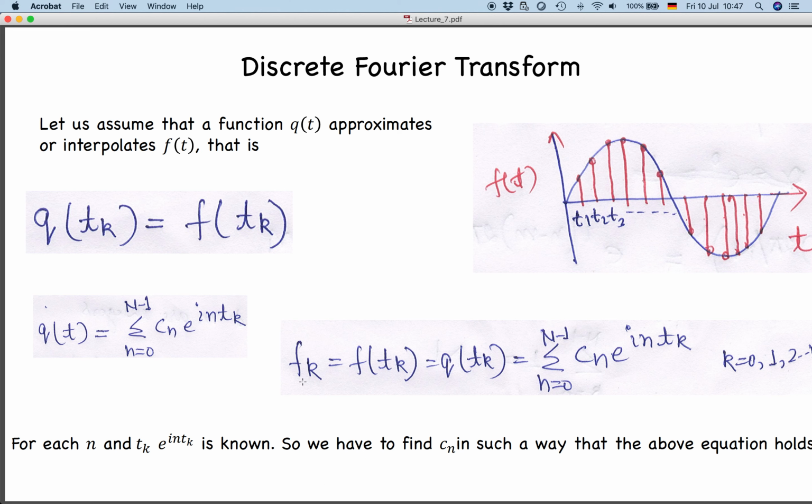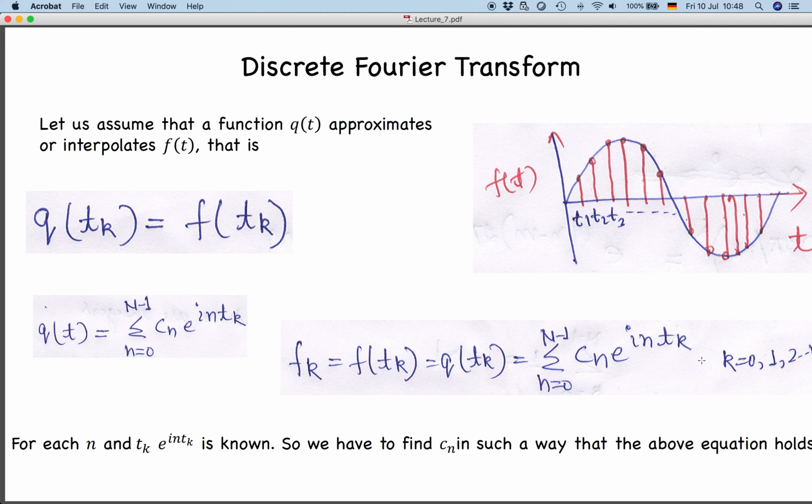So fk is just the sample values at these sample points, and we are saying that q of tk approximates this. So we are writing that fk will become summation over n equal to 0 to n minus 1 of cn e to the power i n tk, where k is again 0, 1, 2, 3 to n minus 1.